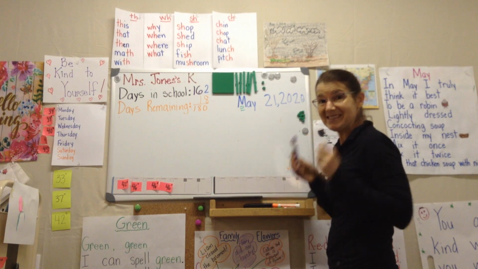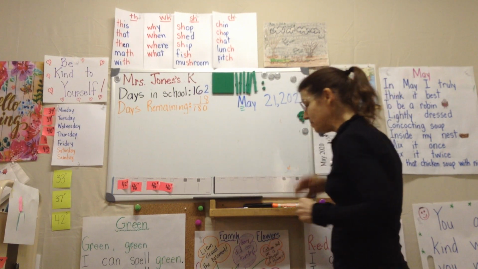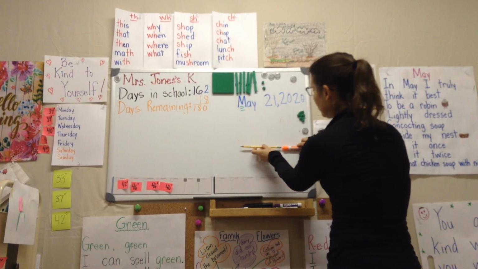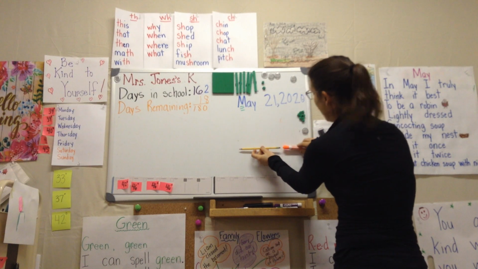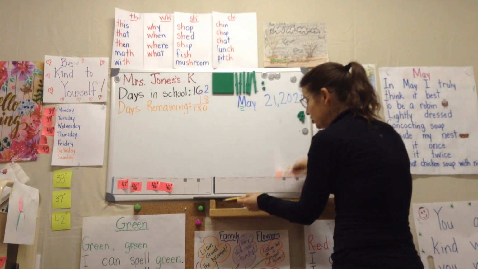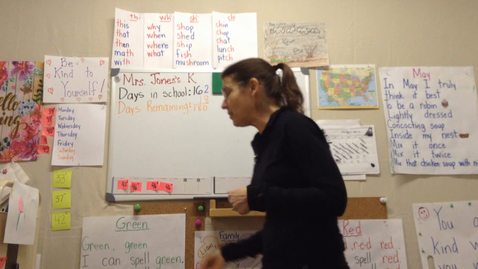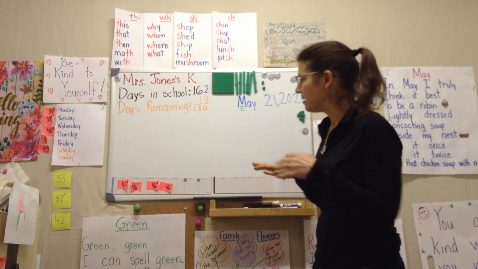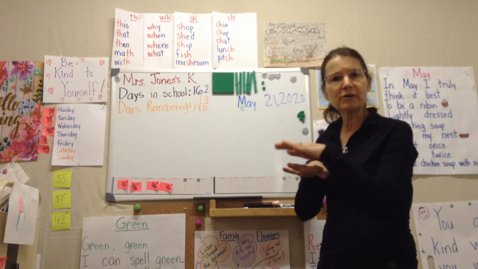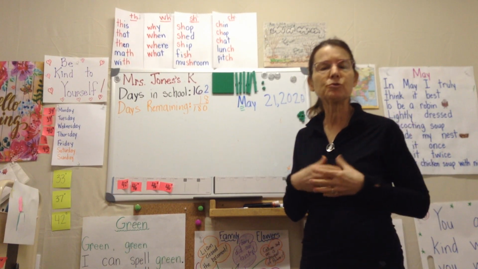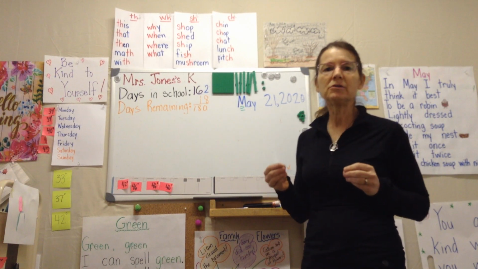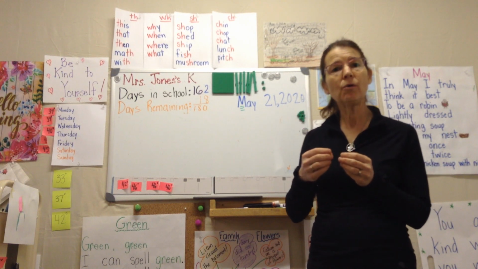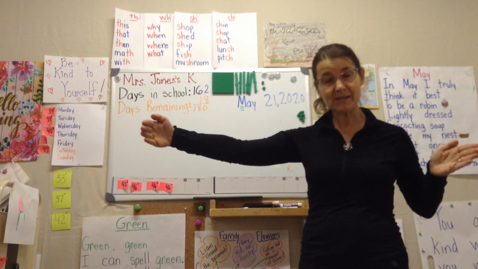Why do we want the tools to be the same if I'm using a piece of something to measure? Well, because if I chose to measure with these 2, they're different lengths. So I'm not going to get a true number, which is why ultimately they went from using non-standard measurement, like measuring with hands or feet or whatever tools they were using that weren't standard, to something called standard measurement. And that's how we use our inches on our ruler now, or we use our yardstick, our feet.